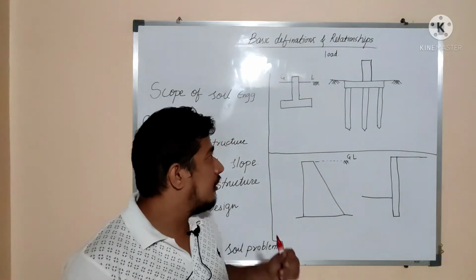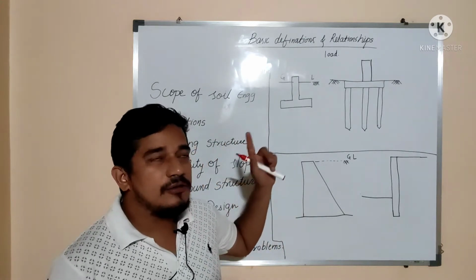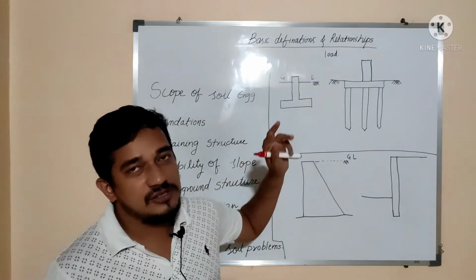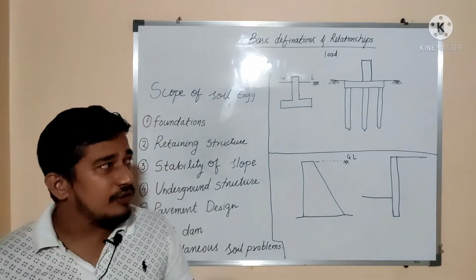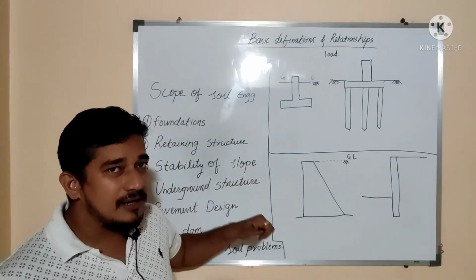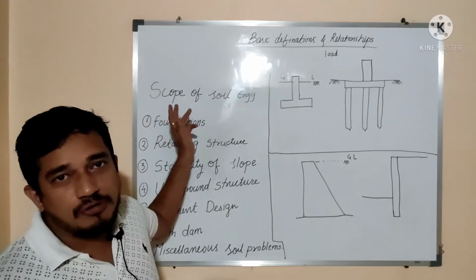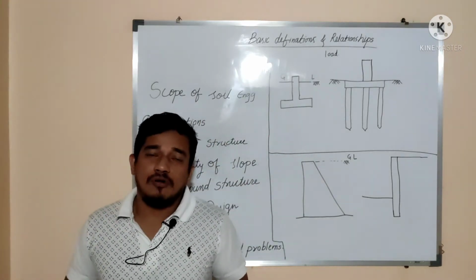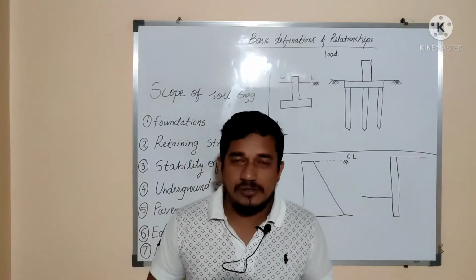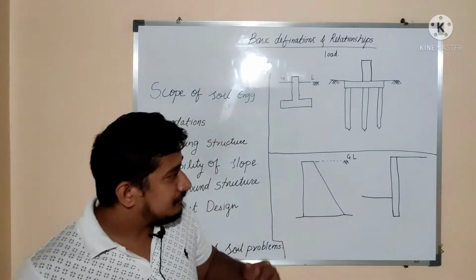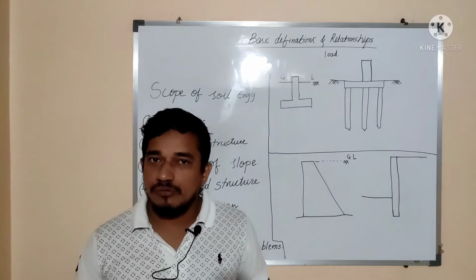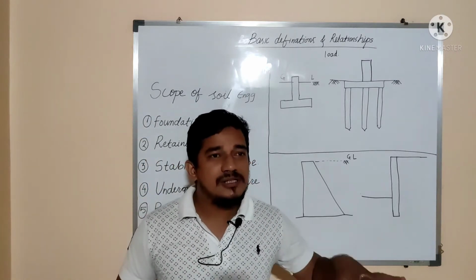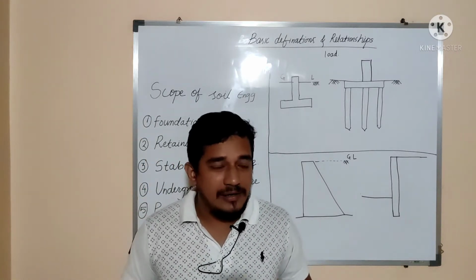Okay, everyone, we have covered the basic definitions and relationships chapter we have started, and till now we have covered almost 9 points. In this second lecture, we are going to study what is the scope of civil engineering, what is cohesive soil and what is cohesionless soil. Then after that, the three-phase diagram in terms of porosity, void ratio, volume and weight. So these three parts we are going to cover in this lecture.